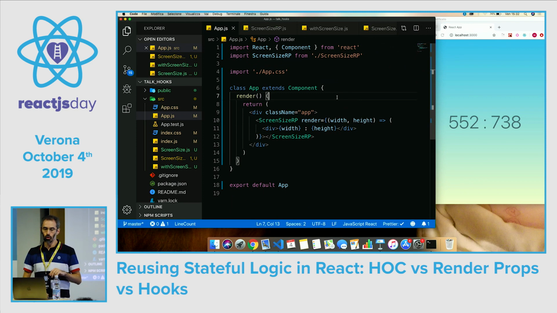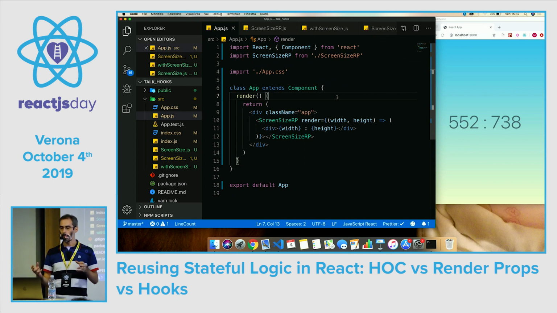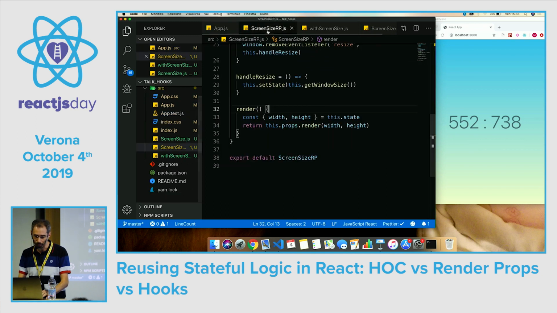Okay, you may have seen this pattern in the form of children as a function. It is just the same thing, but instead of having the function in a prop called render, you have the function in a prop called children. You just put it in the children. It's very easy to refactor our code to have the children as a function pattern.